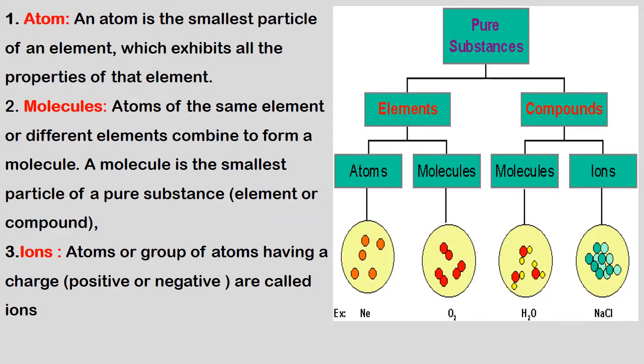Atom. An atom is the smallest particle of an element which exhibits all properties of that element. Molecule. Atoms of the same element or different elements combine to form a molecule. A molecule is the smallest particle of a pure substance, element or compound. Ions. Atoms or groups of atoms having a charge, positive or negative, are called ions.